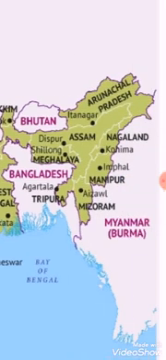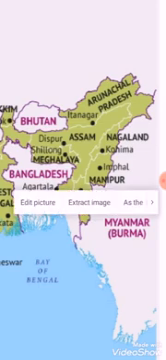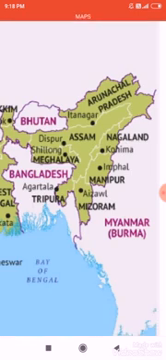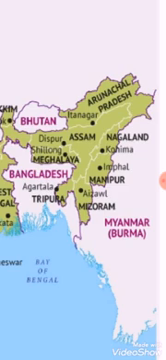On the northeastern side, these states are called the Seven Sisters. These Seven Sisters are Arunachal Pradesh, Nagaland, Manipur, Mizoram, Tripura, Meghalaya and Assam. I repeat, Arunachal Pradesh, Nagaland, Manipur, Mizoram, Tripura, Meghalaya and Assam.